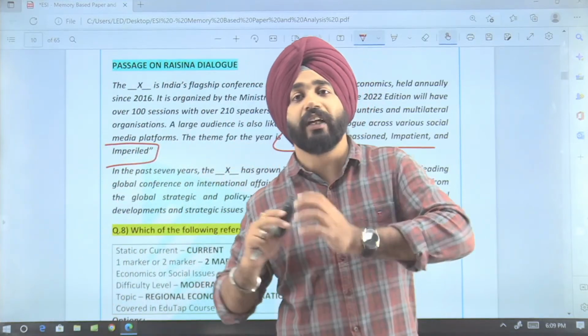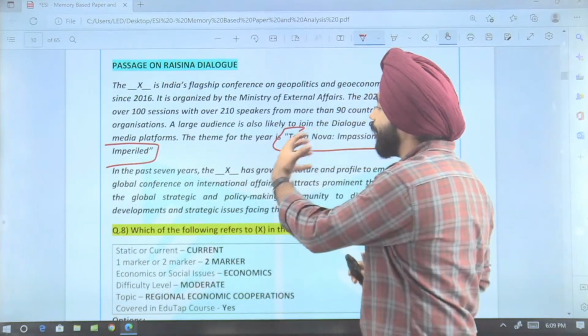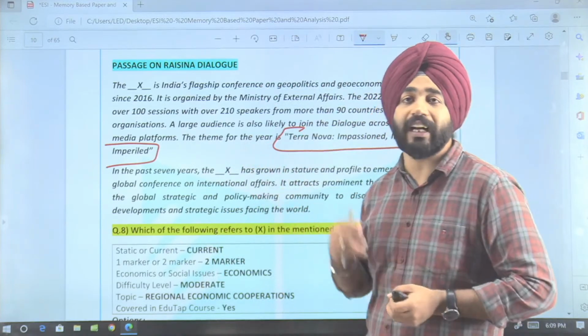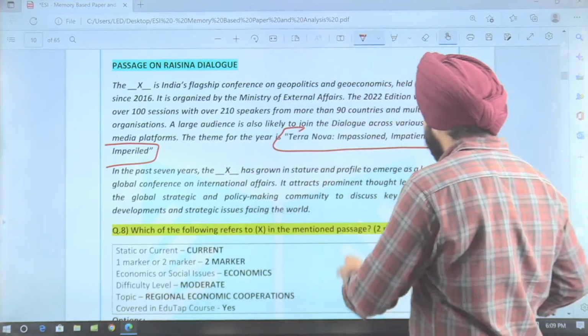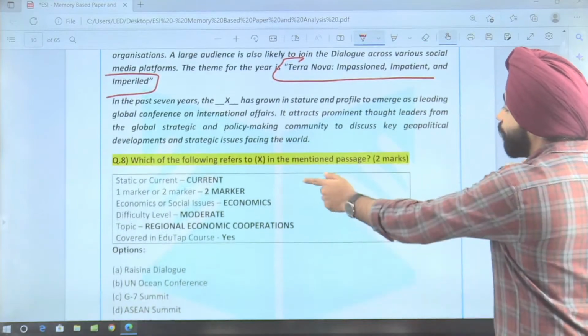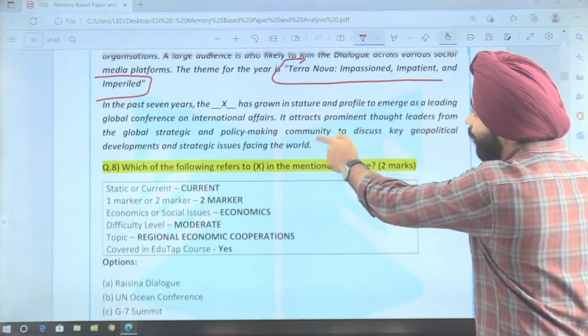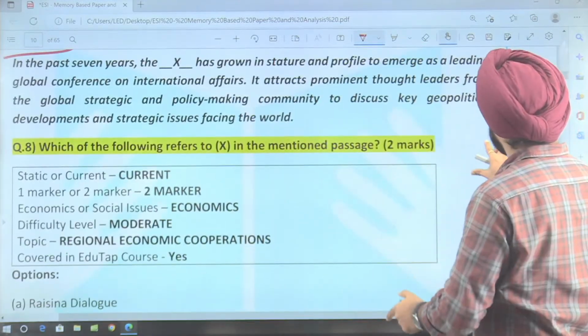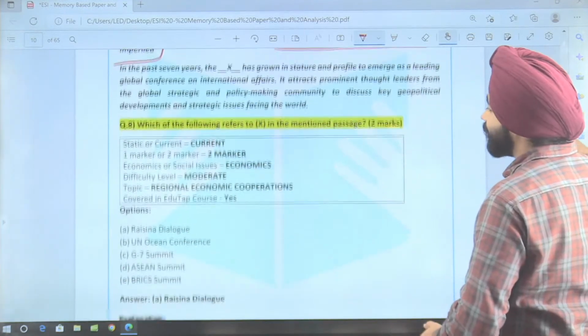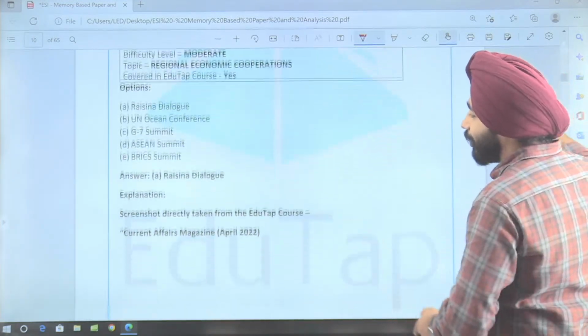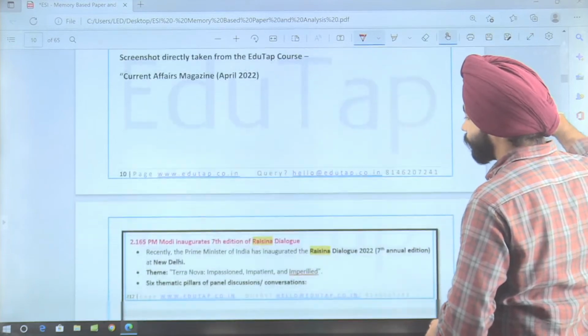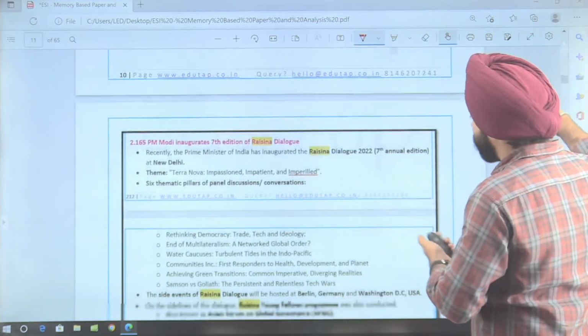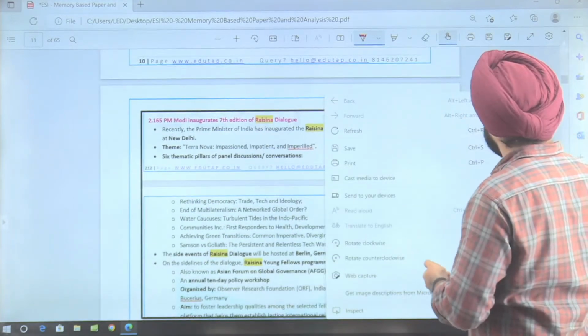That's why the students were able to understand that this paragraph was basically being asked about the Raisina dialogue. So here the first question that has been asked is, which of the following dialogues has been mentioned here? The answer is that it is talking about the Raisina dialogue. Raisina dialogue is again being seen in the month of April. That's why they have asked the question here.